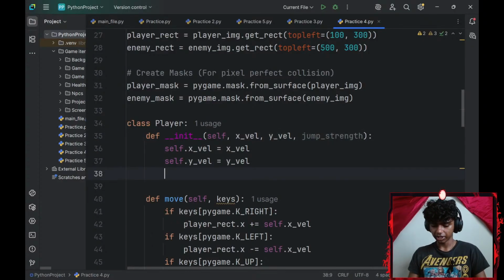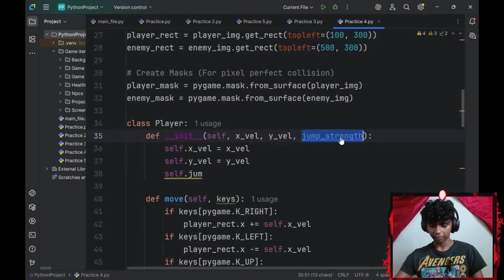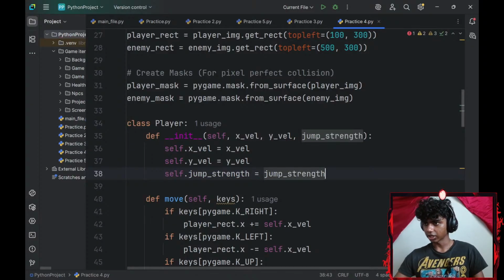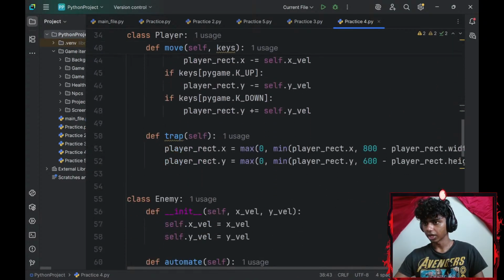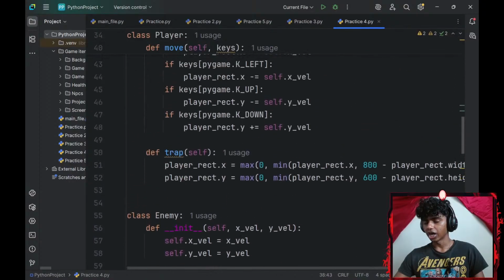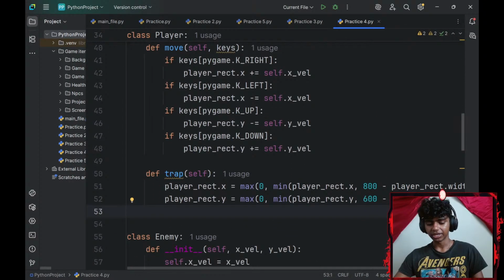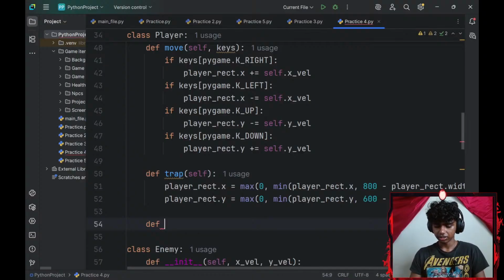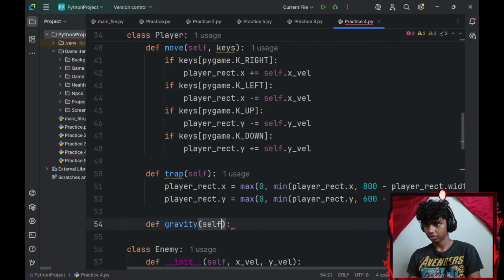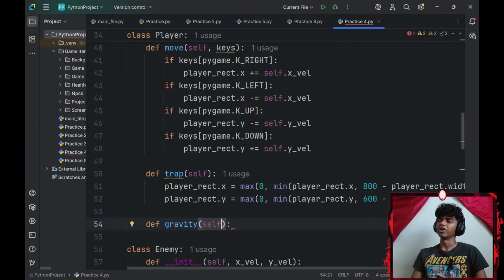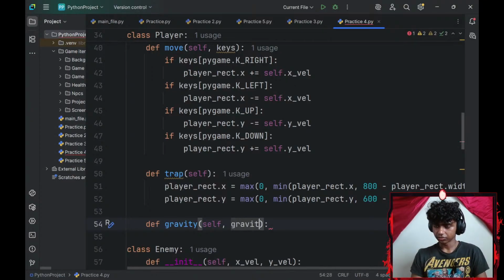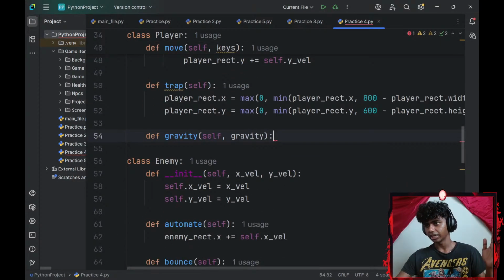I guess that's all I need for my gravity. So I'll go with self.jump_strength equals jump_strength. It's a pretty good habit to copy it to avoid typos. Should I create a gravity method? I might just do that. So I'll define gravity. Do I need a parameter? Actually, I will create a parameter of gravity, instead of creating a gravity global variable.